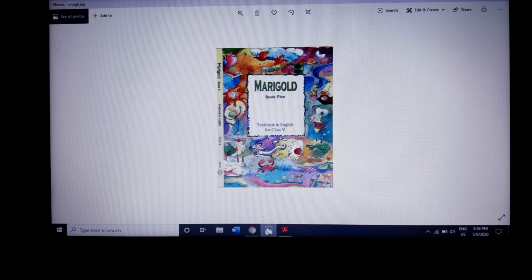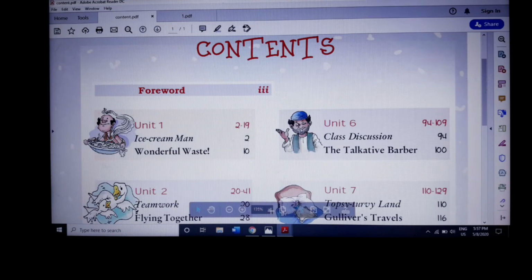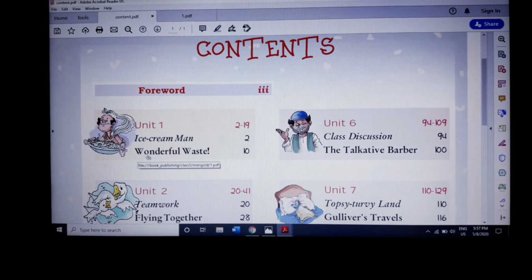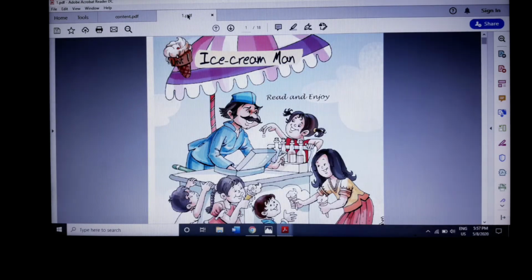So today we are going to start the first unit. This first unit contains two subdivisions. One is your poem, The Ice Cream Man, and the second one is a prose lesson, Wonderful Waste. Today we are going to see The Ice Cream Man poem. So let's move on to the poem. It's a very easy and interesting poem.